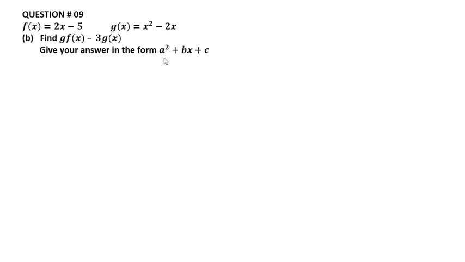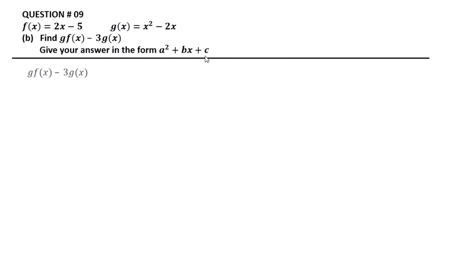Give your answer in the form ax squared plus bx plus c. The given function is g f of x minus 3g of x.